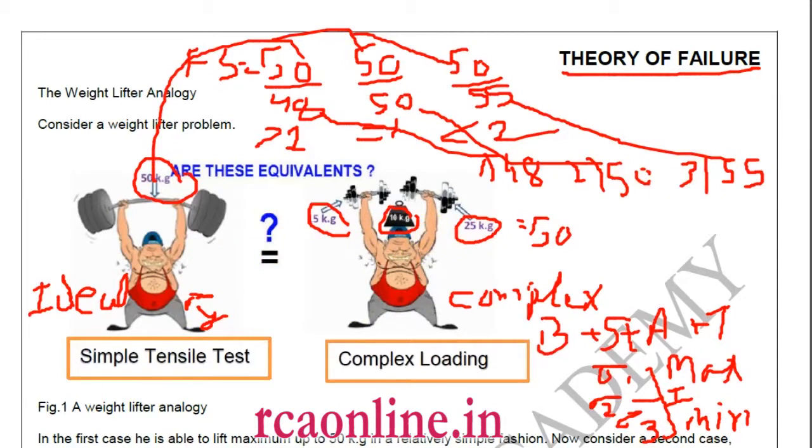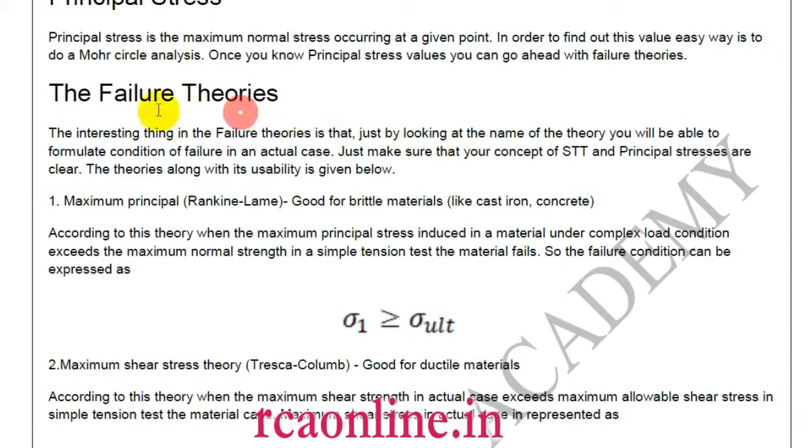I will be taking each one by one, but before that I will require you to understand Mohr circle and sigma 1, sigma 2 and sigma 3, because without that it will be difficult to understand the theory.